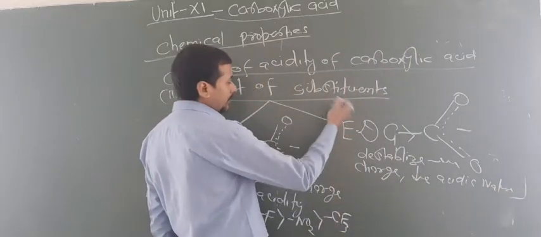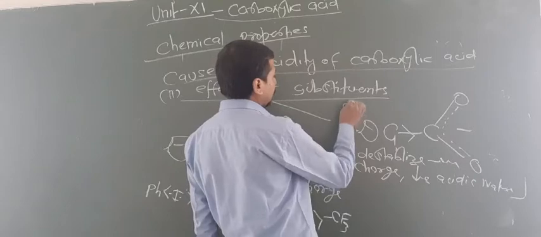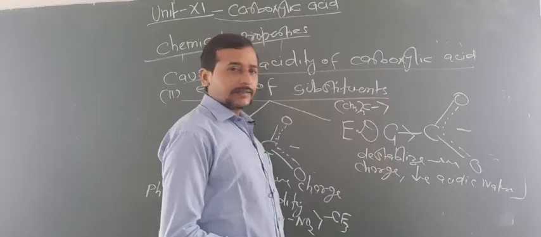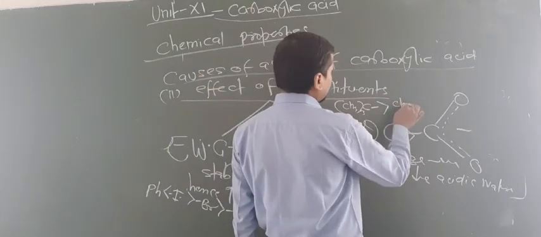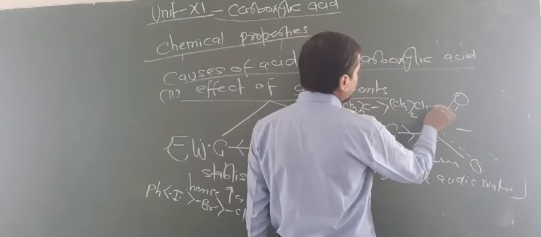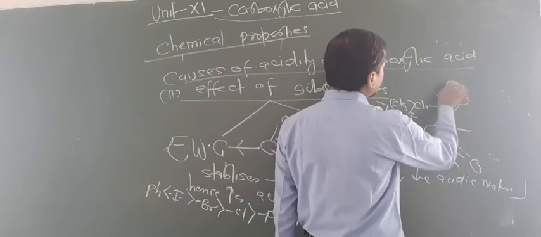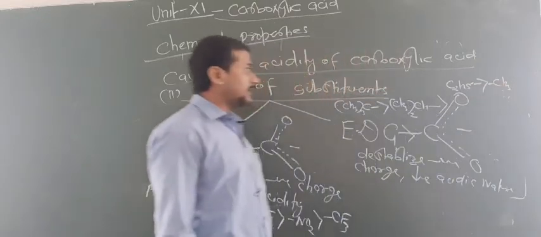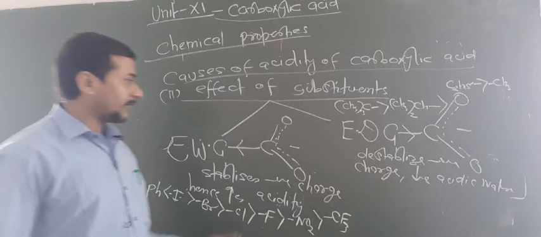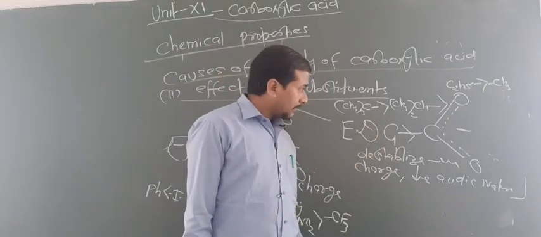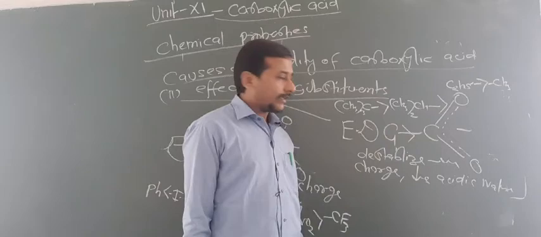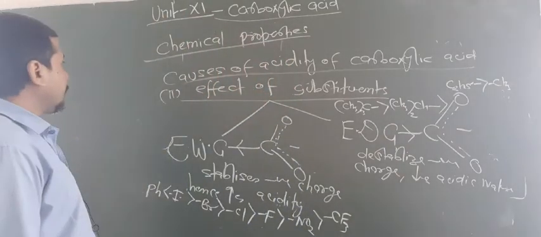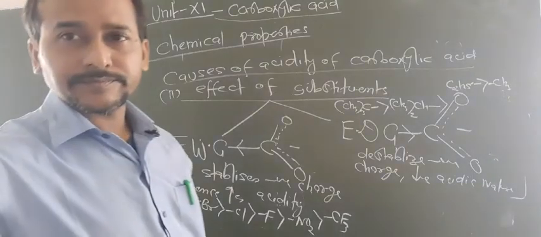Now what electron donating groups may be attached? So look at here, CH3 whole thrice C. Okay, more the number of carbon atoms, more will be the plus I effect. Then this carbon, then C2H5 may be attached, and then CH3 may be attached. So these are electron donating groups. That's why they increase the negative charge and hence decrease the acidic property. Are you getting this point? So this is all about the causes of acidity of carboxylic acid.